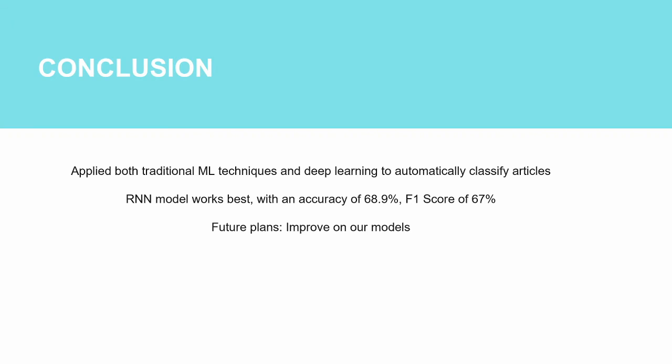In conclusion, we applied both traditional machine learning techniques and deep learning to try to automatically classify articles as clickbait or non-clickbait. Our results show that the RNN model performed the best. In the future, we hope to improve on our models so that we're able to identify clickbait articles more accurately than what we have done so far.